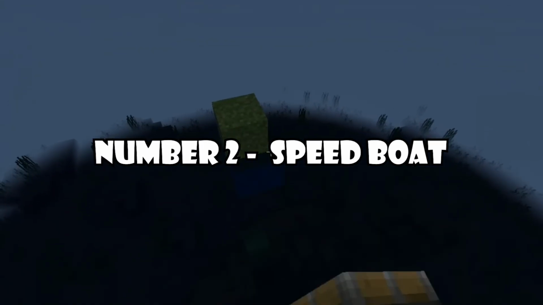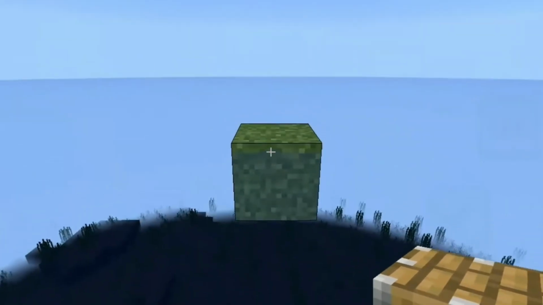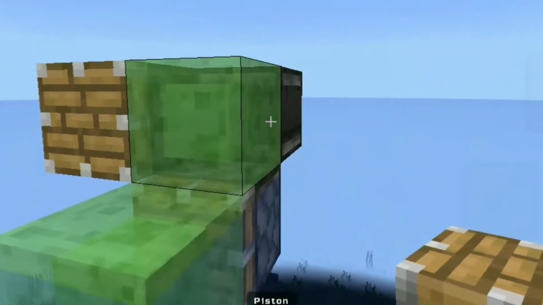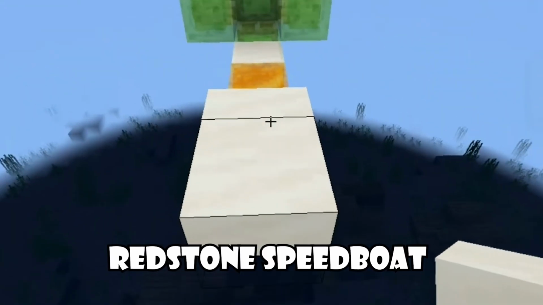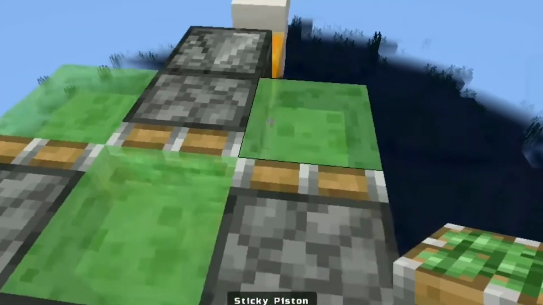Number 2, speedboat. Can you imagine flying a machine over water? That is a speedboat for you. Using slime block propulsion, the redstone speedboat slides over the ocean.